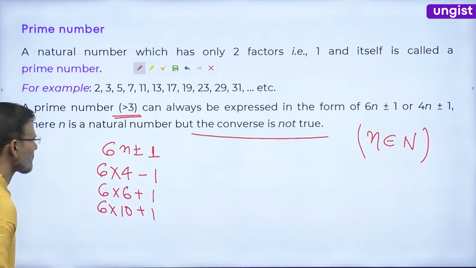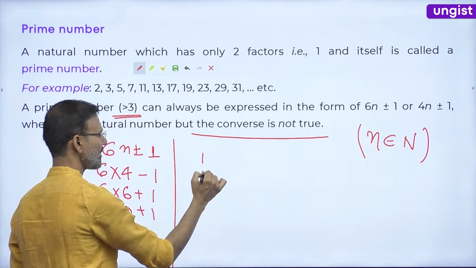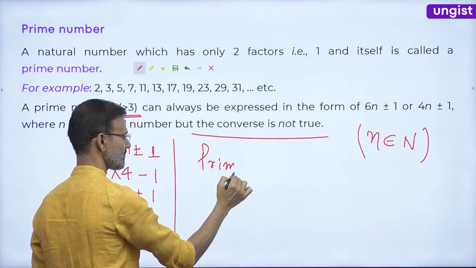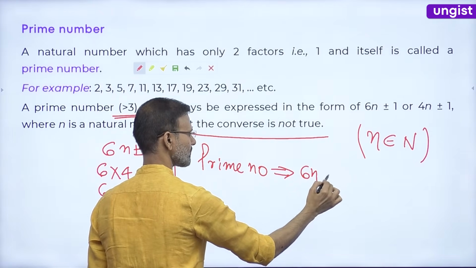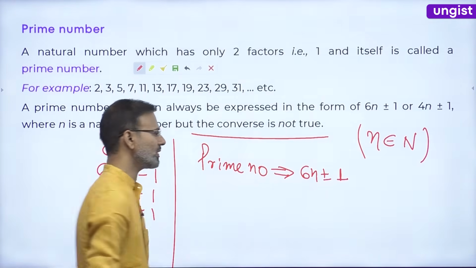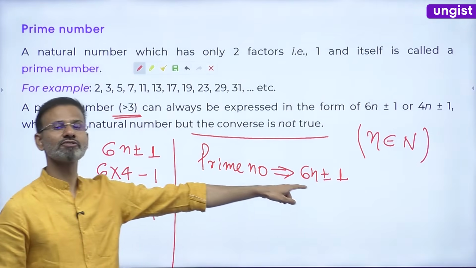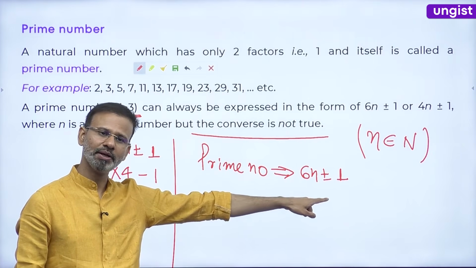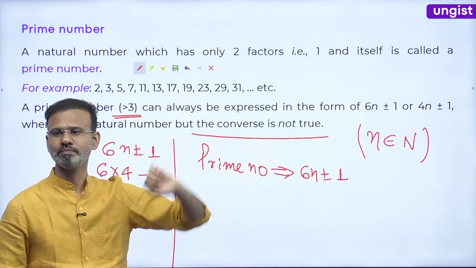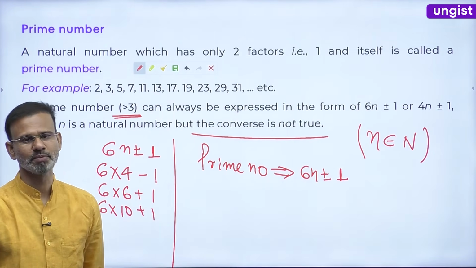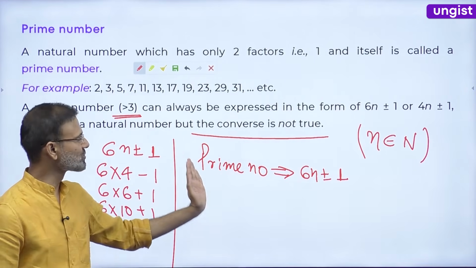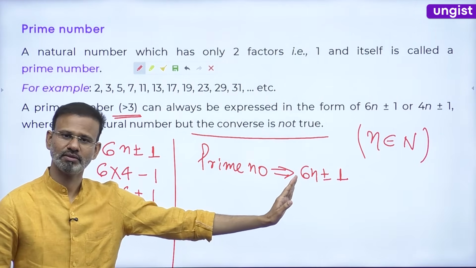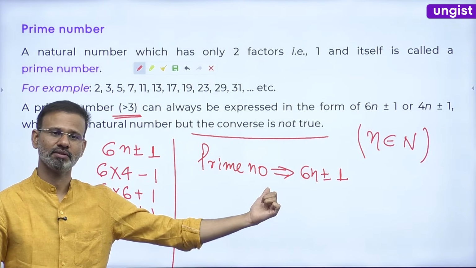Everybody, every prime number follows this form. But if a number is following this form, it may or may not be a prime number. समझिए इस बात को. Right? So this statement is true only from one side, not from both sides.